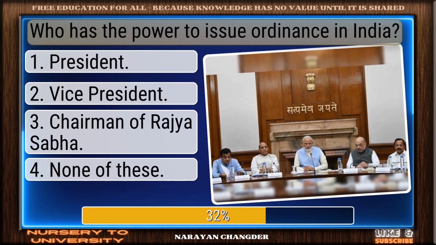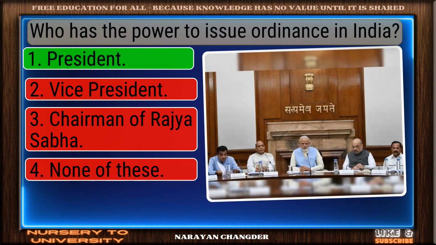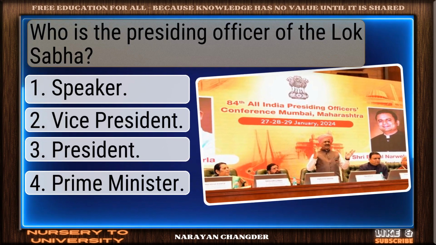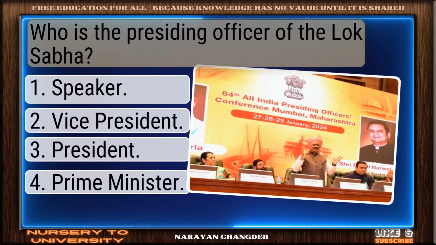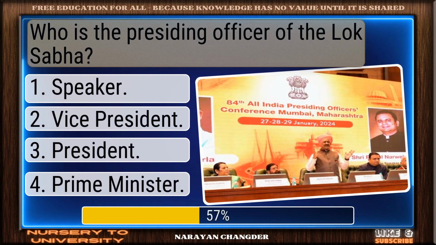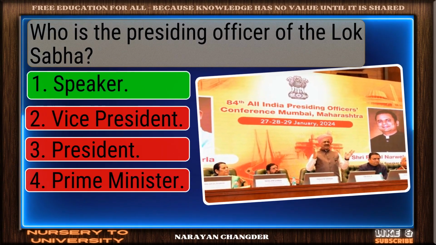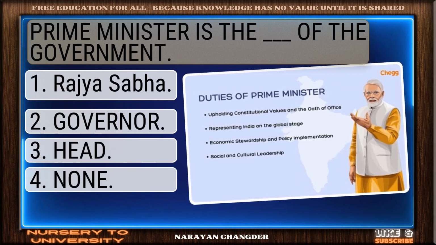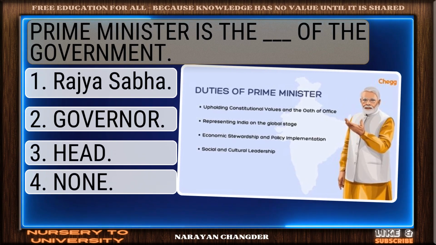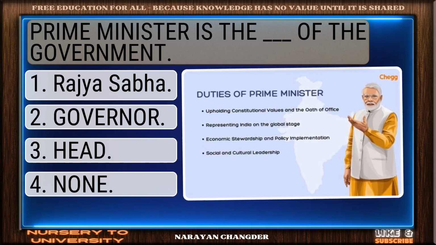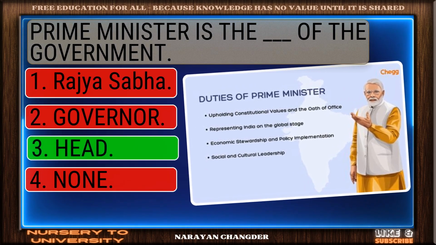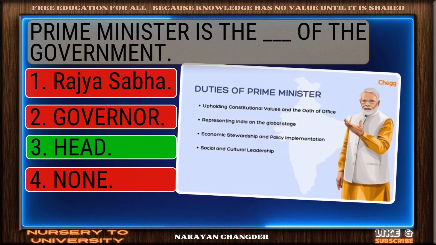Perfect. President is the correct choice. Question number 139. Who is the presiding officer of the Lok Sabha? Excellent. Speaker is a brilliant choice. Question number 140. Prime Minister is the dash of the government. Right again. Head is a valid answer.